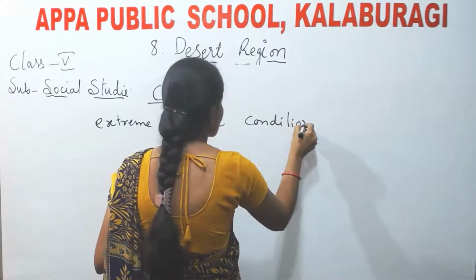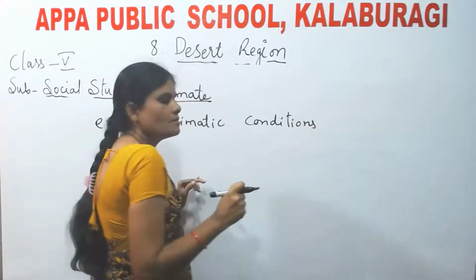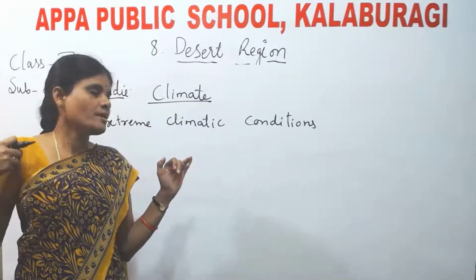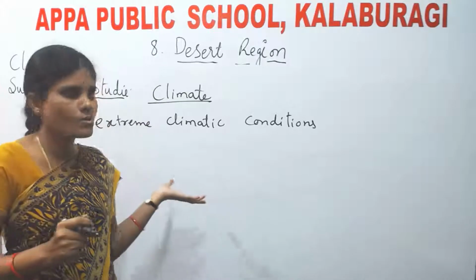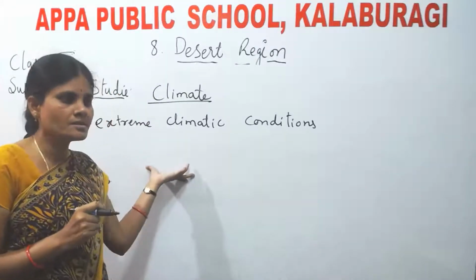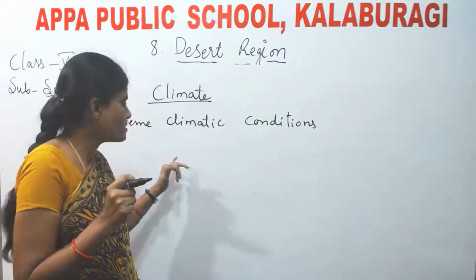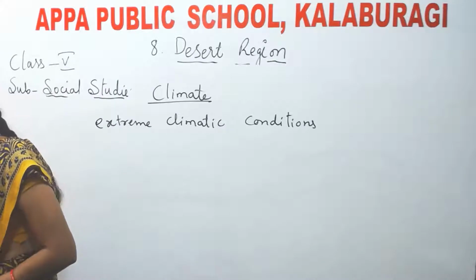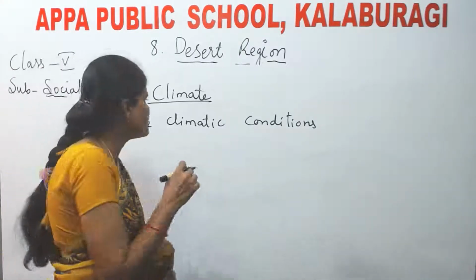Extreme climatic conditions means hot deserts are extremely hot and cold deserts are severely cold. Deserts experience very high temperatures during the daytime, and the nights are very cold.